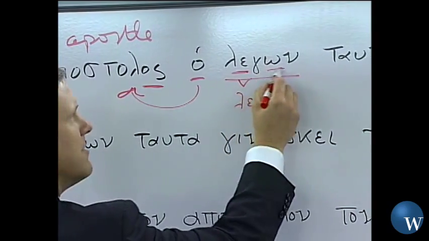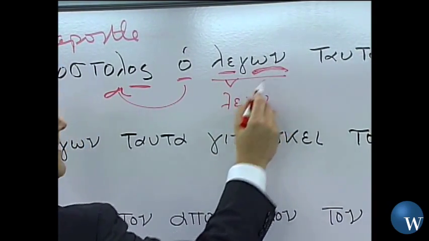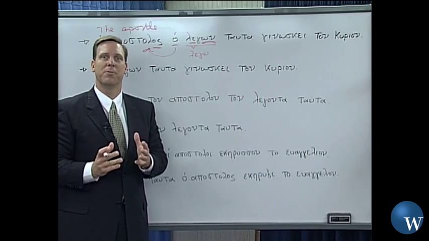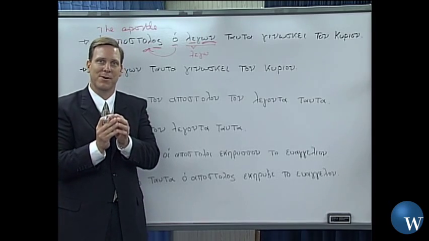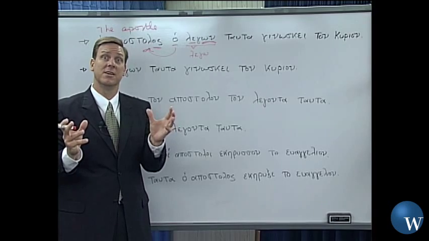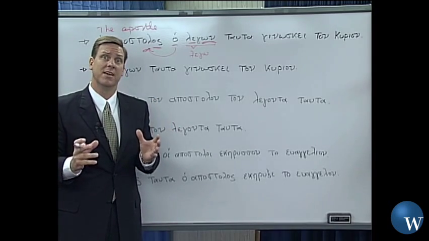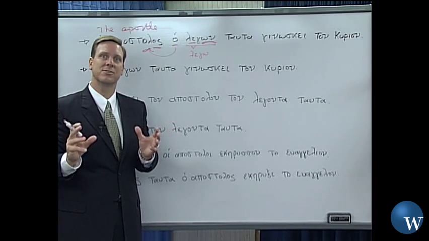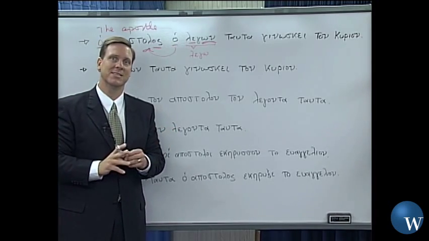But now I see my participle ending on here that looks like a nominative case ending. Remember we said that with participles, it's sort of a hybrid in a way. It participates in two parts of speech. It's a verbal adjective. And the adjective endings use those noun endings that we've learned, those case endings.